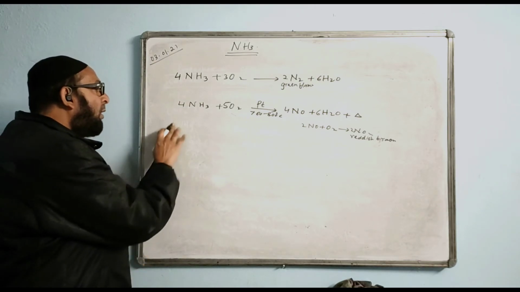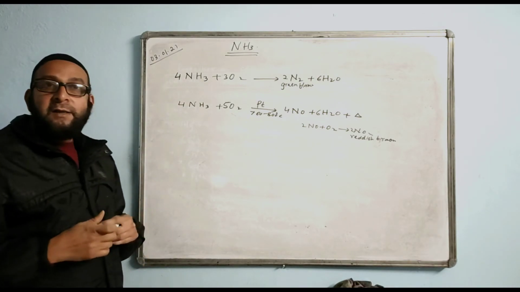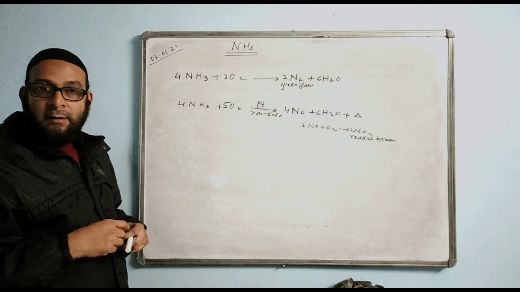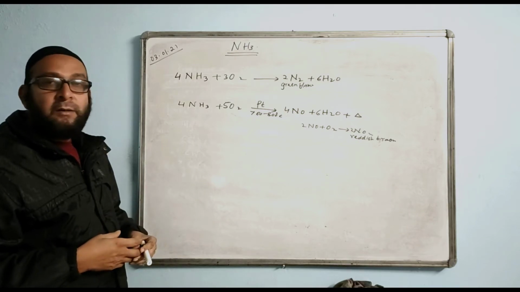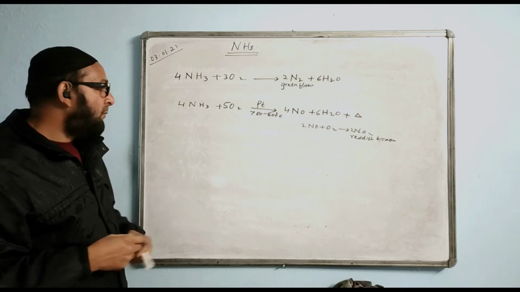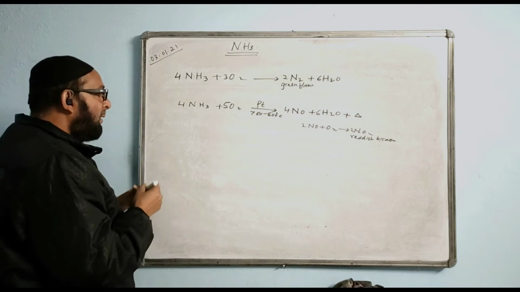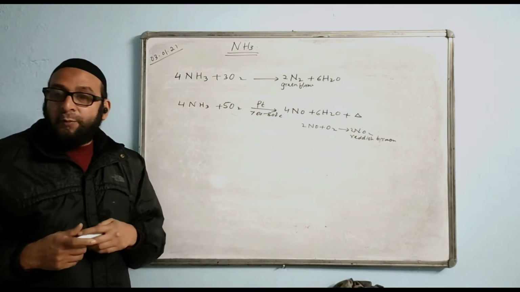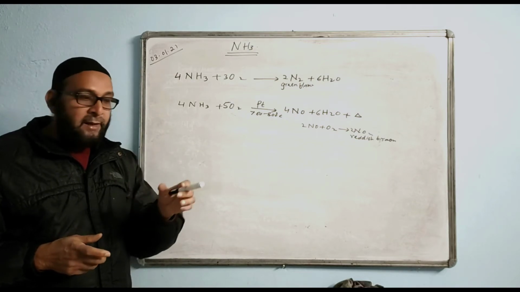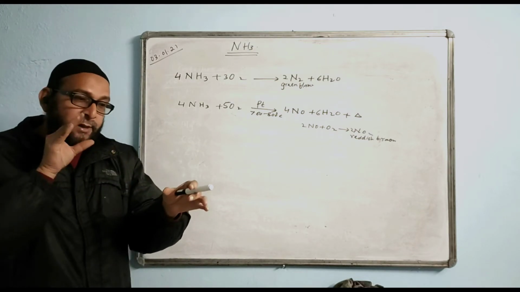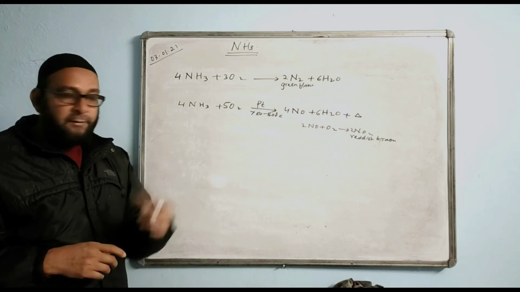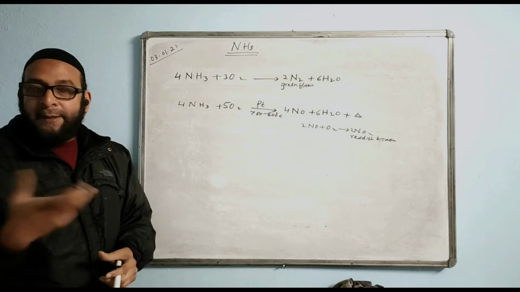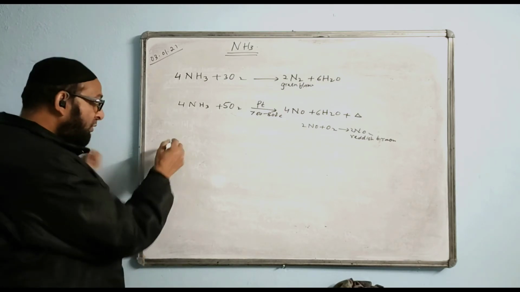Okay. Now another one. Ammonia is a powerful reducing agent. What are the evidences? What are the proofs? We have a proof over here. When black copper oxide is heated and ammonia gas is passed through, the black copper oxide changes into brown copper metal, brown or pink copper metal. And the equation I show out here.